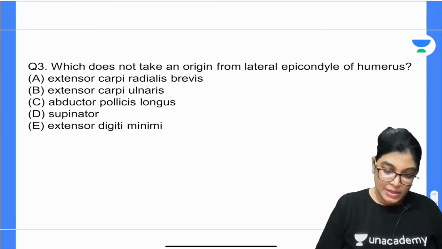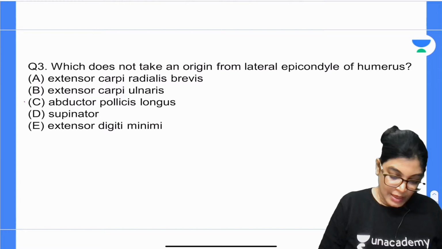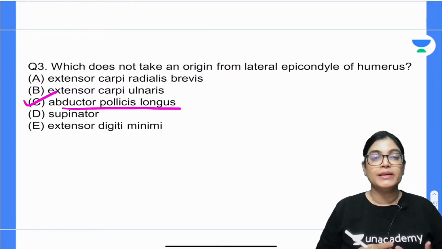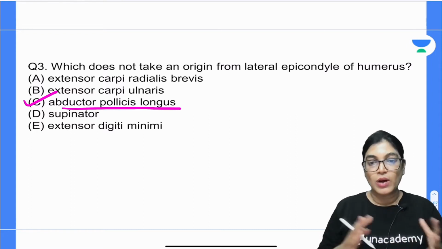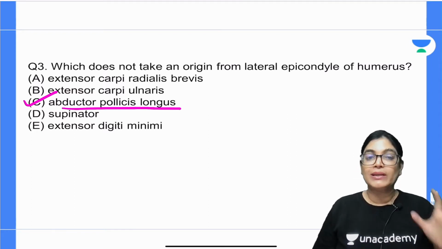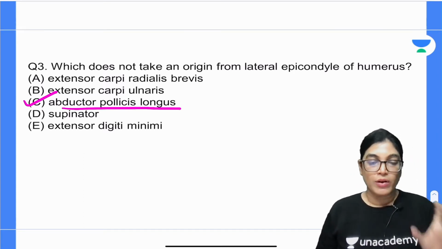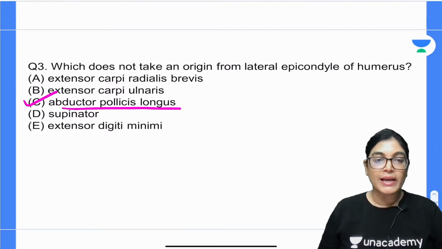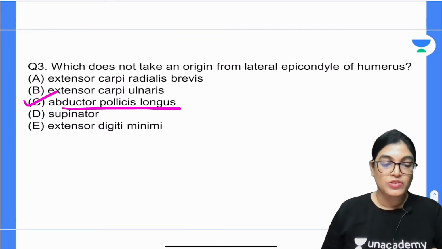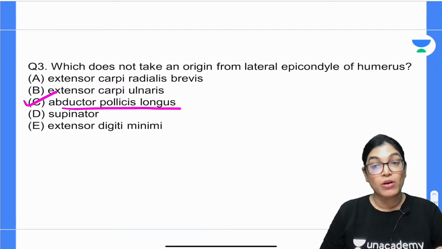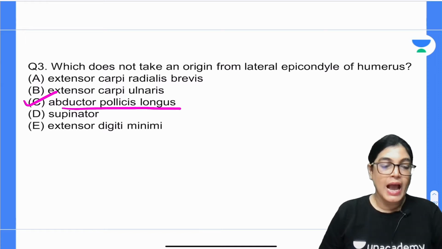Okay, so here the correct answer will be C, abductor pollicis longus. The other options provided each take a part of their origin, one of their parts originating from the lateral epicondyle, but not the abductor pollicis longus. I would like to show you a diagram where we can see the abductor pollicis longus muscle and its insertion. It originates from the posterior surface of the radius and ulna and also from the interosseous membrane, and it inserts onto the base of the first metacarpal. So C is the correct answer.